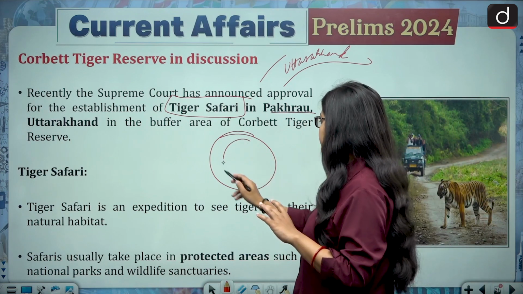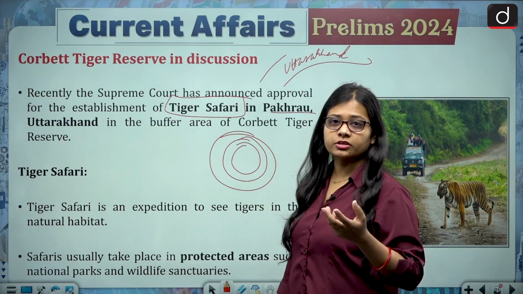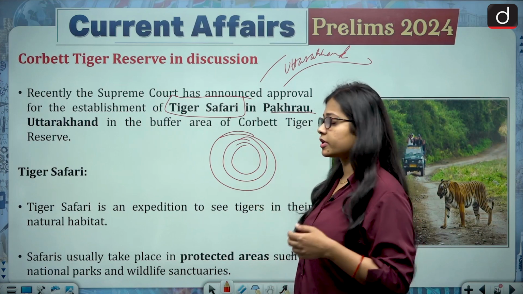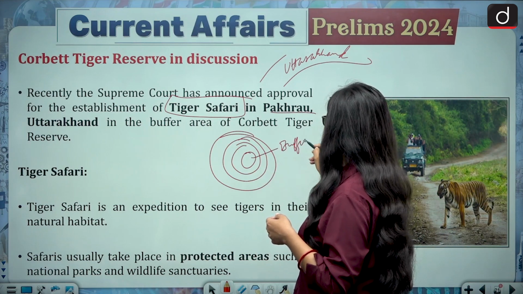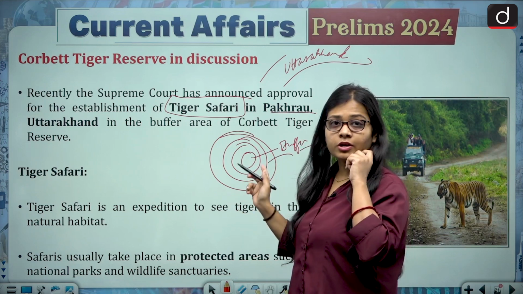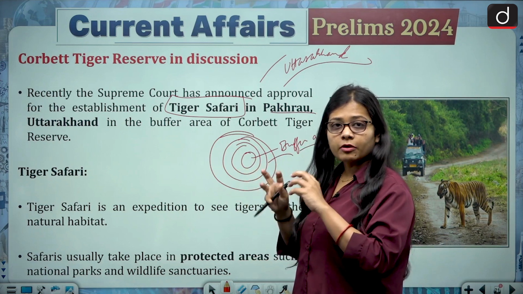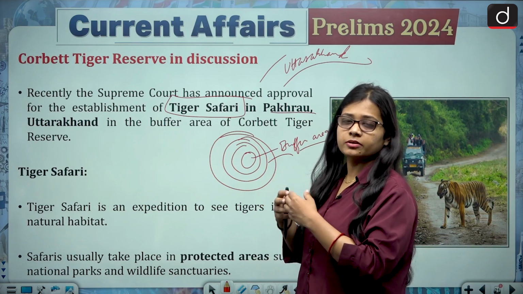It has many layers, and these layers are basically with regard to how much protection the area possesses. So there is an area called the buffer zone or the buffer area, and among the full length, the buffer zone is the zone which has the highest degree of protection.